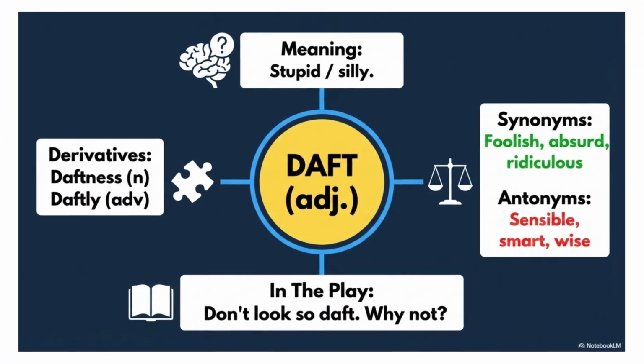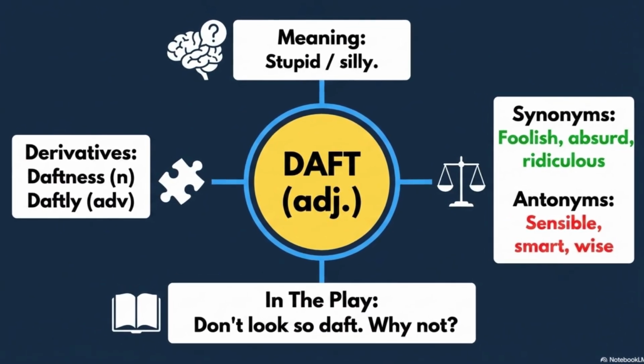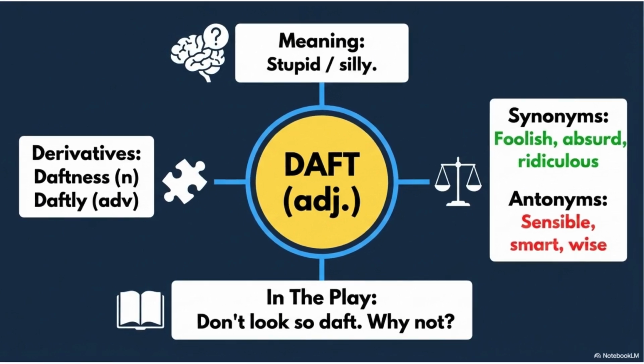The next word is daft. It means stupid or silly. Synonyms include foolish, absurd, and ridiculous, while antonyms are sensible, smart, and wise. Its derivatives are daftness and daftly. In the play, the expression, "don't look so daft," shows how the word is used in everyday speech.